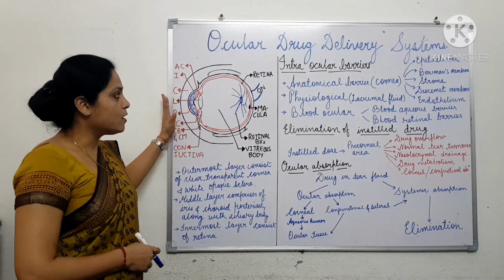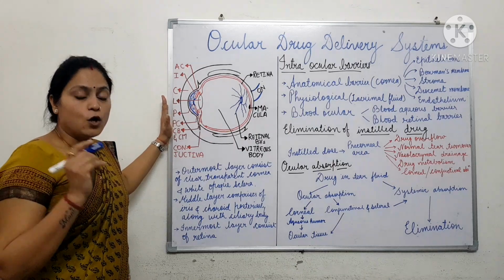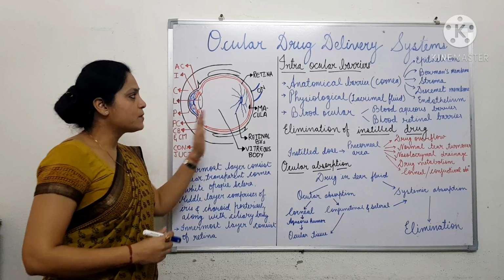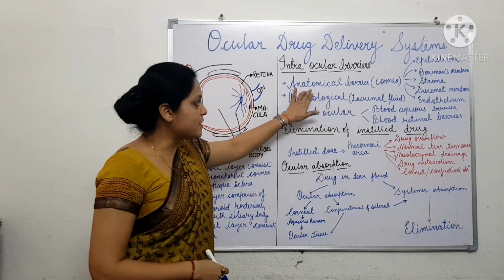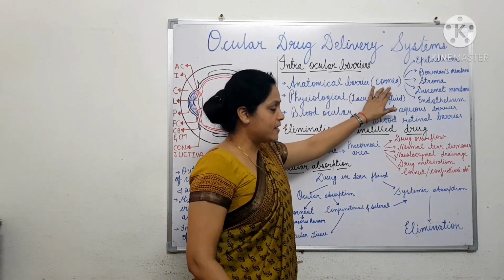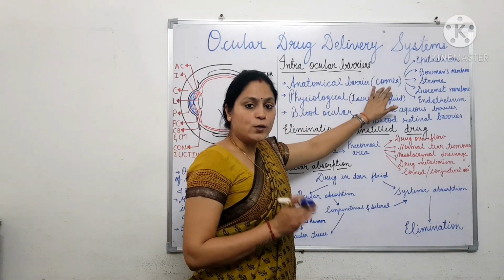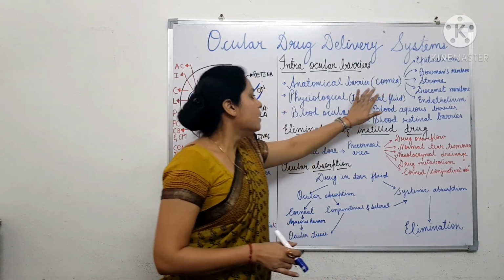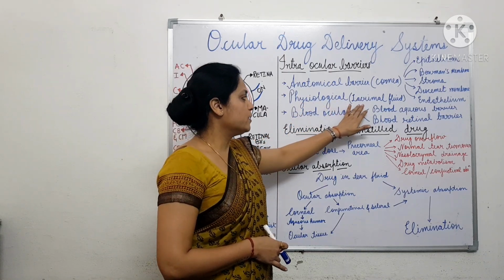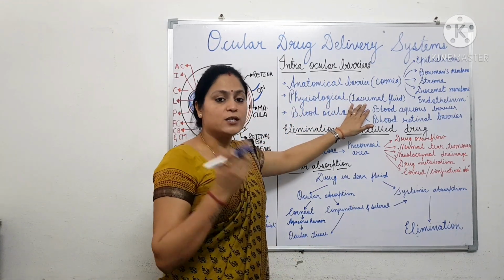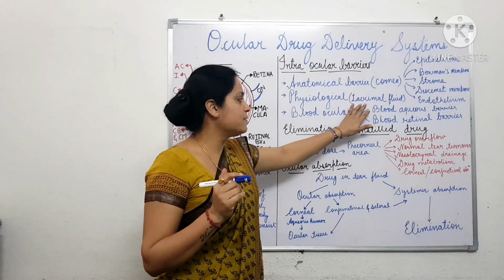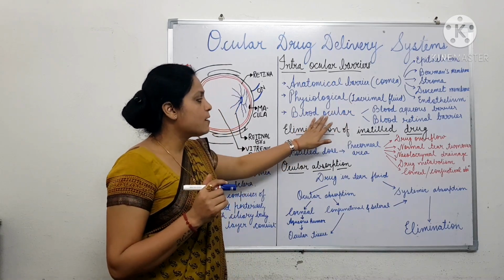The major barriers offered when the drug is instilled into the cavity of the eye are the anatomical barrier, mainly the cornea, which is the major barrier in ocular drug delivery, and the physiological barrier, which is due to the presence of lacrimal fluid continuously produced in the eye by the lacrimal gland, and the blood ocular barrier.